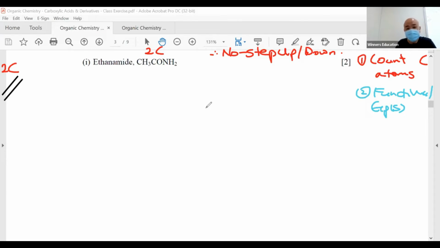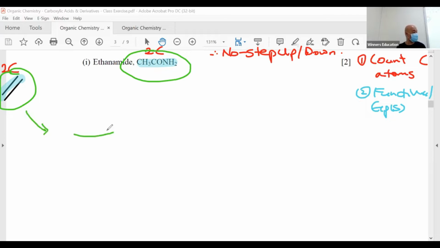Okay. Then we need to ask ourselves, between the 2 functional groups, which is the double bond and the amide. It's like this is your house and this is your school. The only question is, along the way, where do you stop your bus?